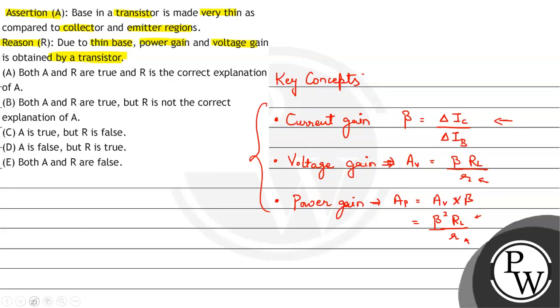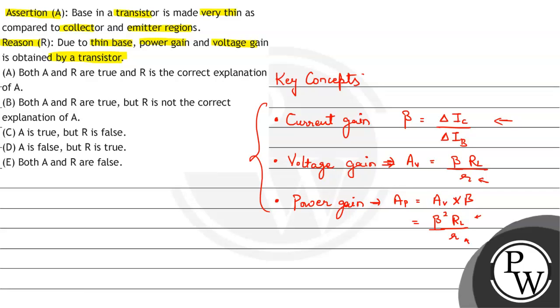So for the solution part, let's check the assertion first. The assertion says base in a transistor is made very thin as compared to collector and emitter regions. So let us take the two cases of transistor. First is the NPN transistor.